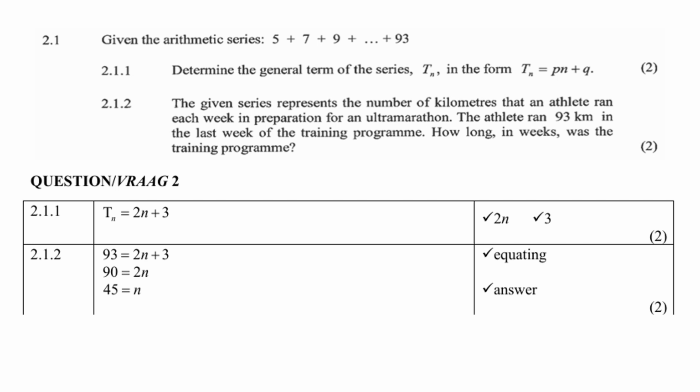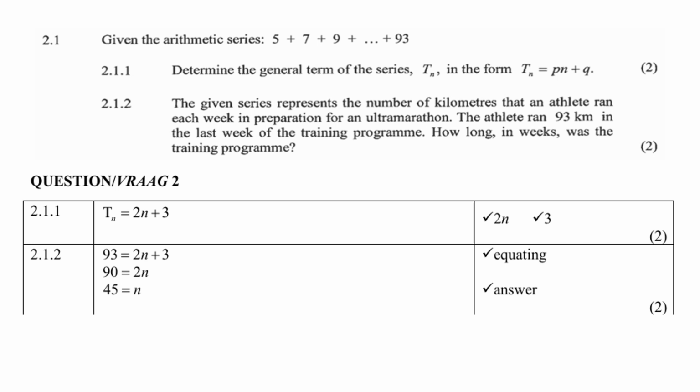If you use the given formula in the formula sheet, Tn equals a plus (n minus 1)d, only replace the a with 5, which is the first term, and the d with 2, which is the common difference. Those are the only two values you are going to replace. Once you've done that, collect your like terms and you should end up with Tn equals 2n plus 3. 1 mark for 2n and 1 mark for 3.